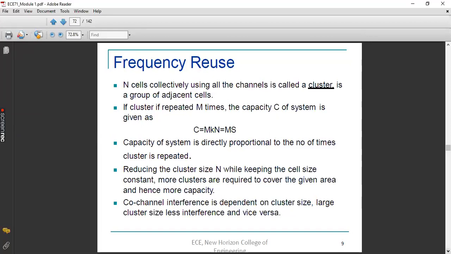If we are reducing the cluster size, we are reducing the capital N value, but at the same time the cell size is remaining constant.